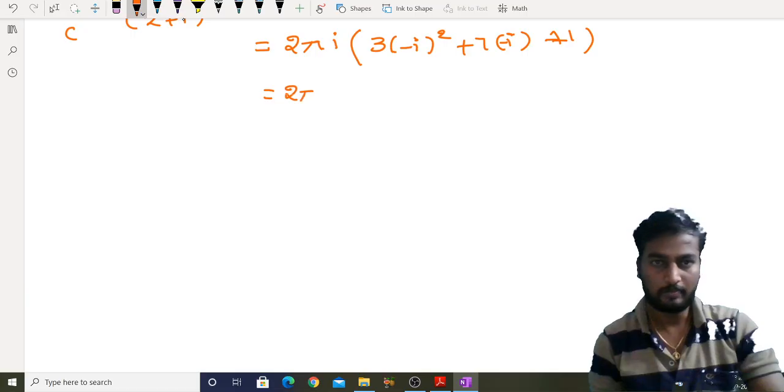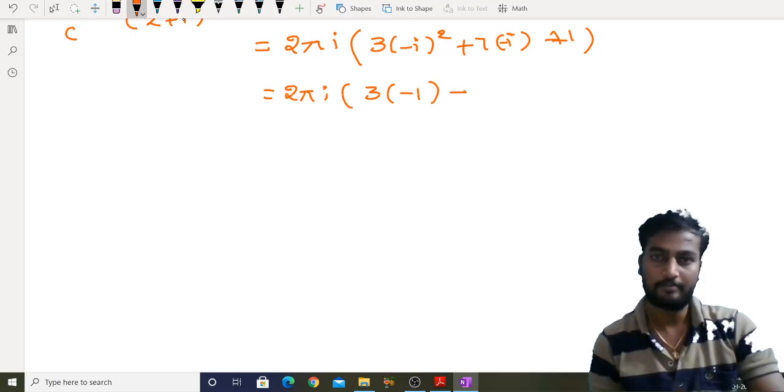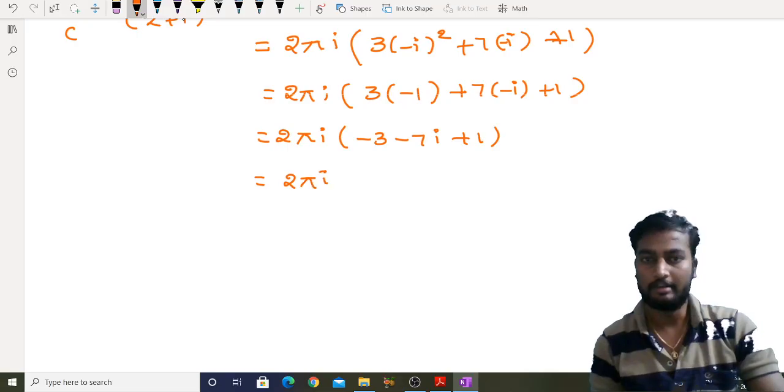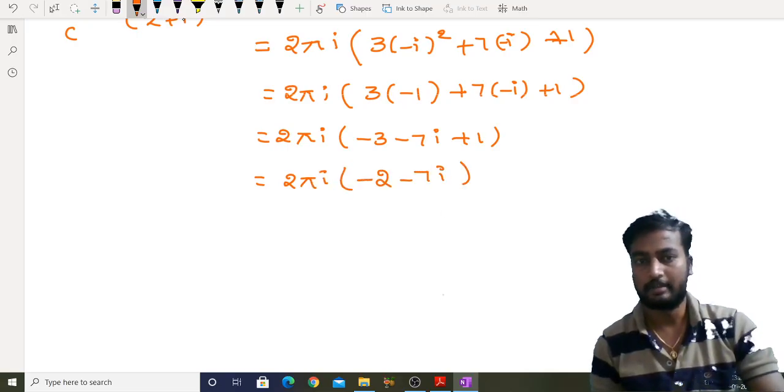It is 2πi into (3 into i², which is −1, plus 7 into −i, plus 1). That is 2πi into (−3 − 7i + 1), which is 2πi into (−2 − 7i).